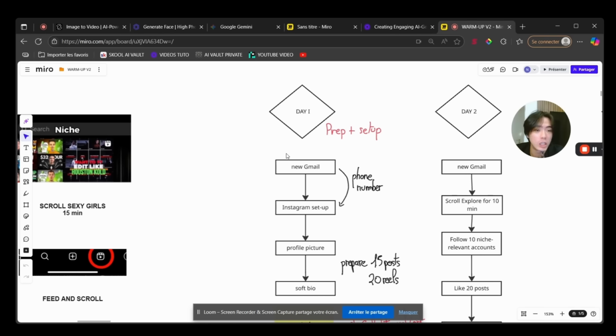You are killing the account. This is a super red flag because real users are only using their phone, and if you have an iPhone, that's even better. Who's literally using a computer? People who create fake accounts like bots, or people trying to hack or create stuff like that. So this is a super red flag.